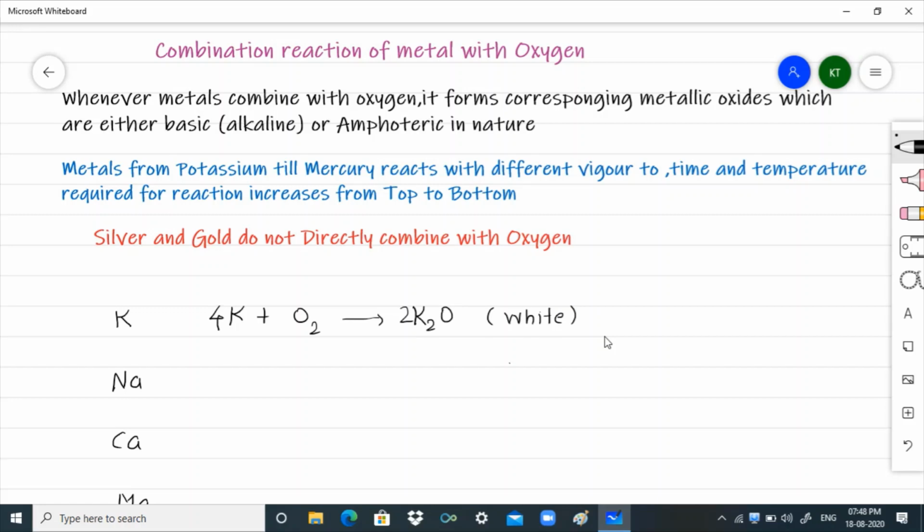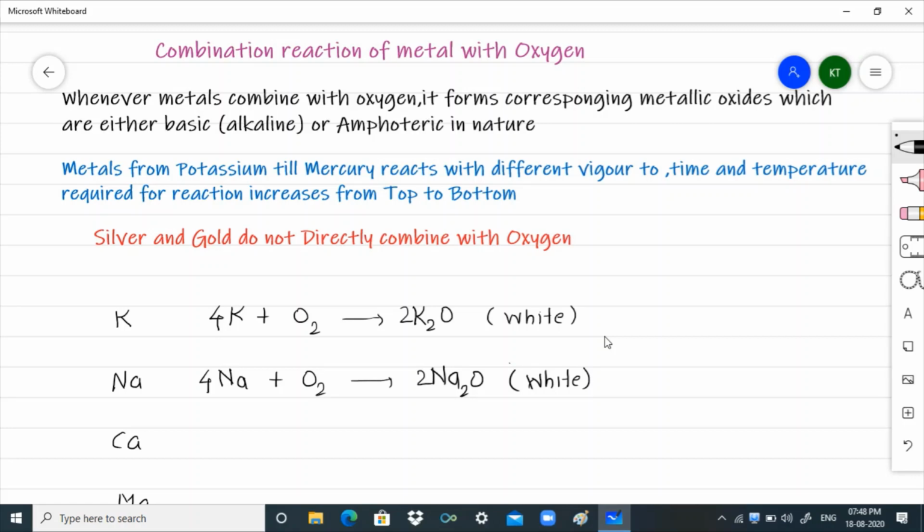Same happens with the sodium metal. So I have sodium metal combining with oxygen in order to give me Na2O. Now this Na2O is also white in color. So once again, in order to balance this, I'll take 4Na and 2Na2O.